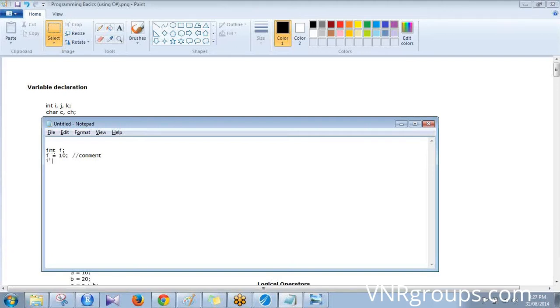Now, I cannot hold values like Rajesh in it, because this is of text data type, and this will hold 6 characters, 1, 2, 3, 4, 5, 6.